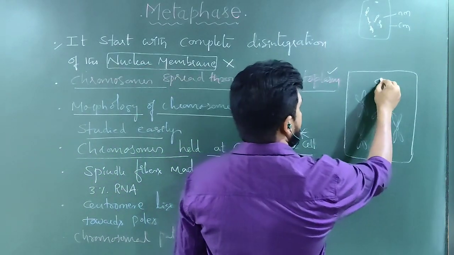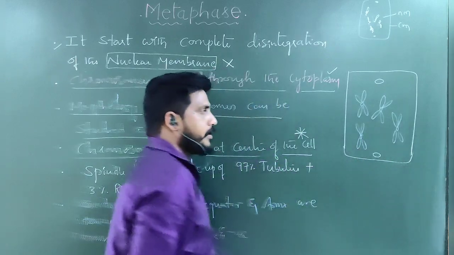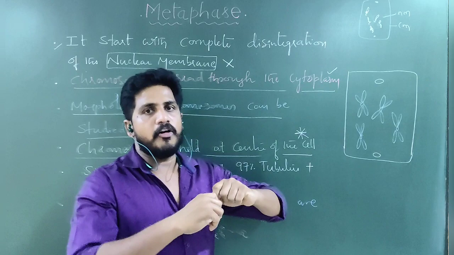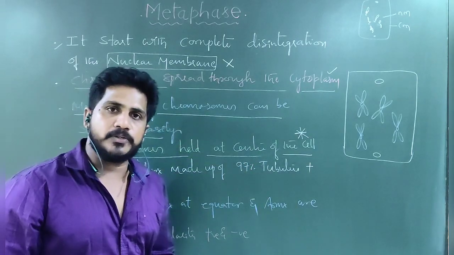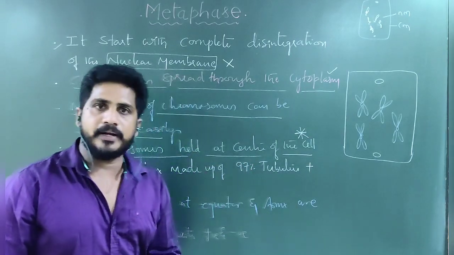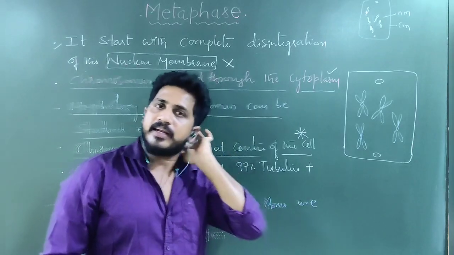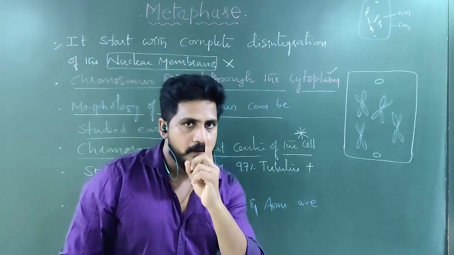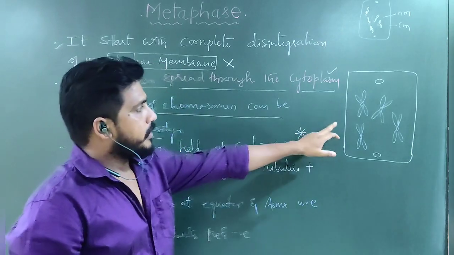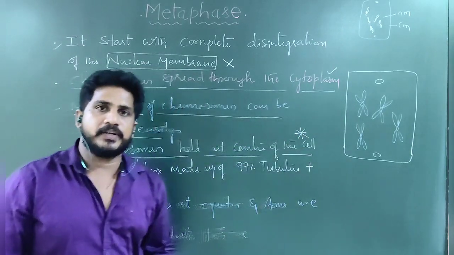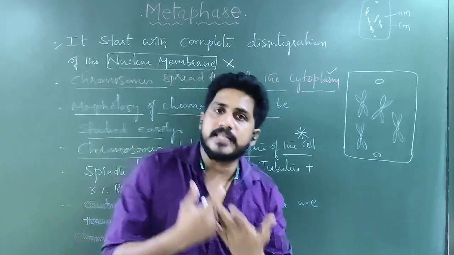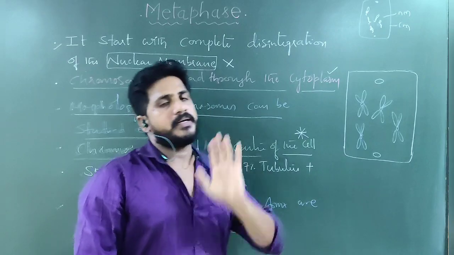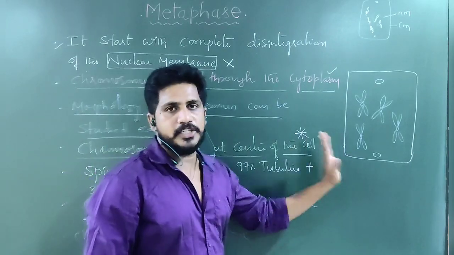Remember, this is one centriole, this is one centriole. Centrioles are already divided in the interphase and separated to their respective poles in the prophase. I repeat, centrioles are divided in interphase, but centrioles move to their respective poles in prophase. Then chromosomes are formed in prophase. Chromosomes appearing in the cytoplasm without any nuclear membrane isolation is metaphase. This is the condition now.